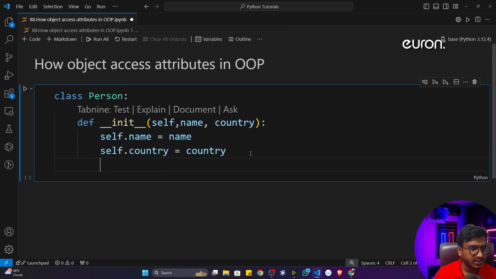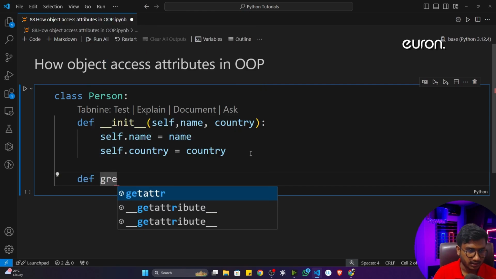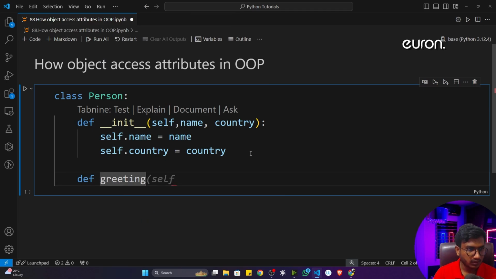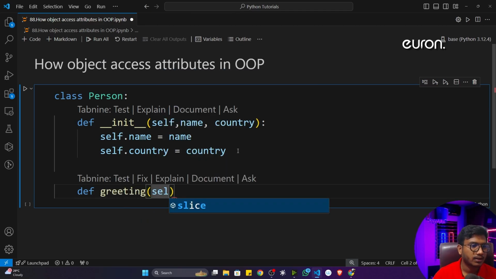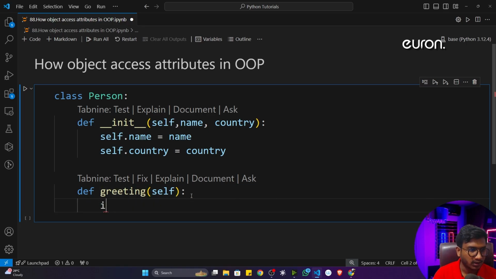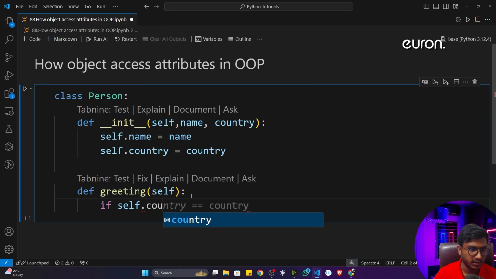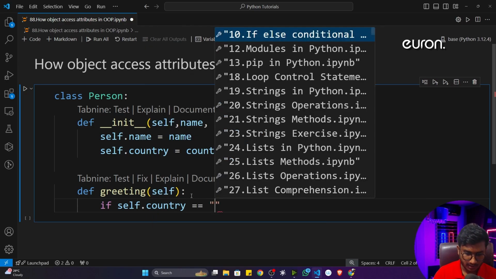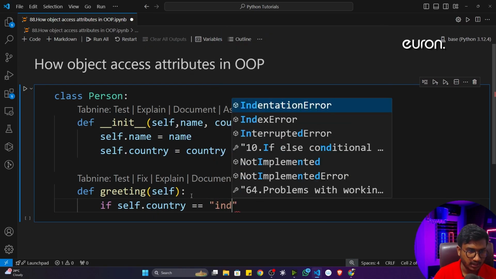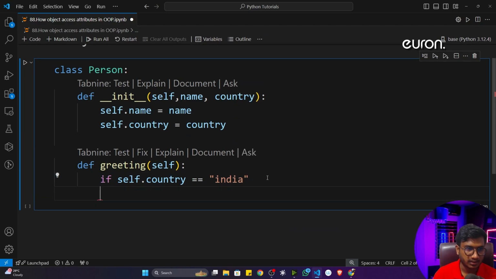Now inside this particular class I'm going to create a method and name it greeting. Again, it's a property of the Person class, so I have to give self here, and inside this method I'm going to write one small logic. I'll write if self.country is equal to India, if it is India, it will greet me like that.